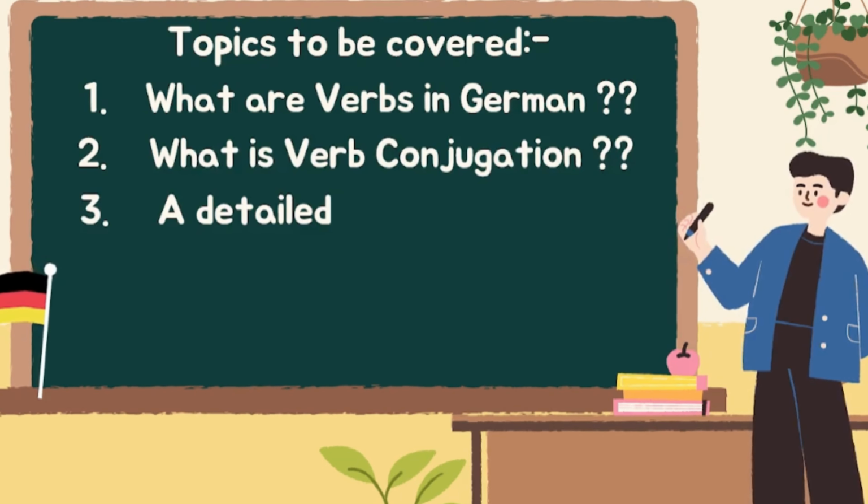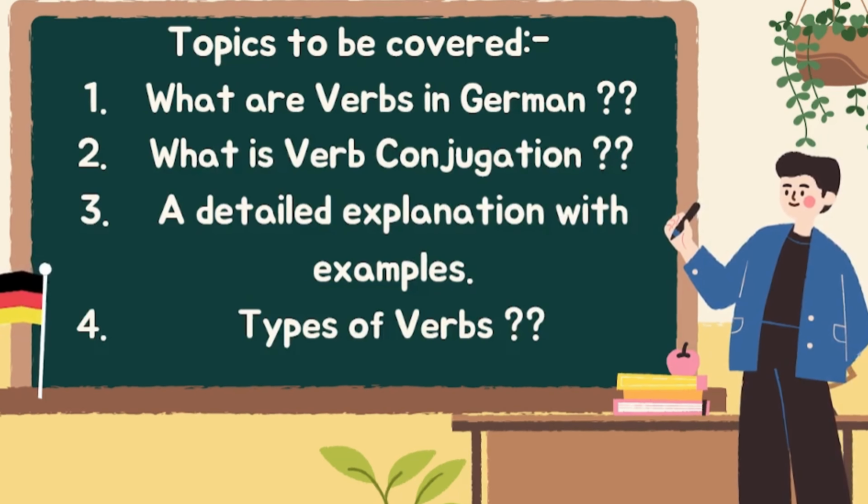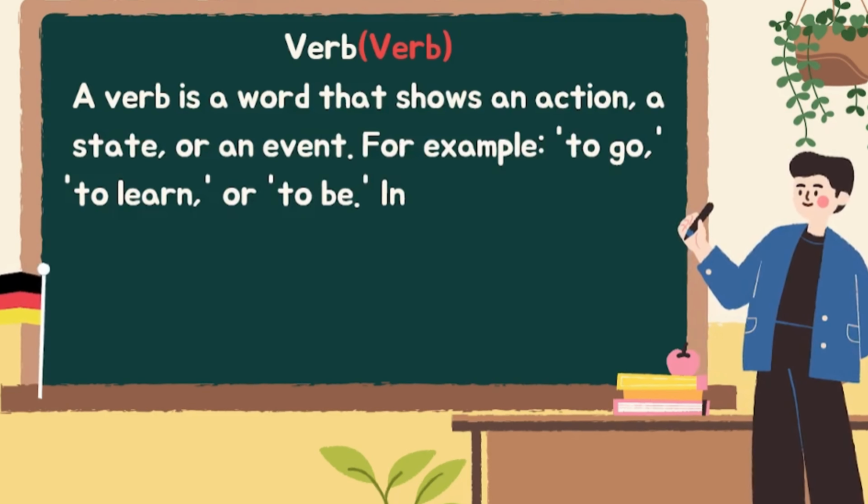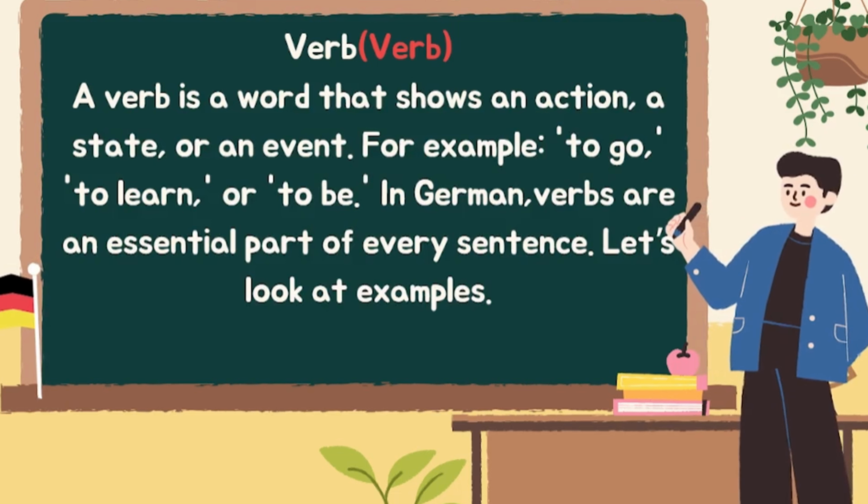These are the topics to be covered in this chapter. First of all, we will cover what verbs are, what they are called in German, and their definition. Then what verb conjugation is, with a detailed explanation and examples, and at the end of this chapter we'll also discuss the types of verbs. So first of all, let's go with the first topic of today's chapter, that is chapter 19 or Lektion 19.